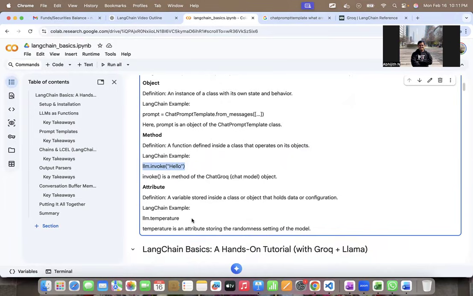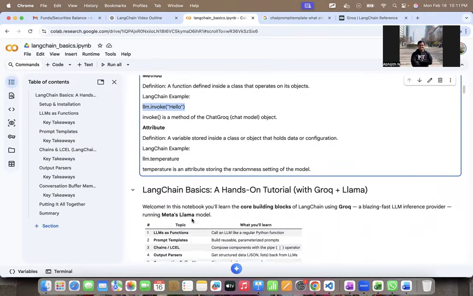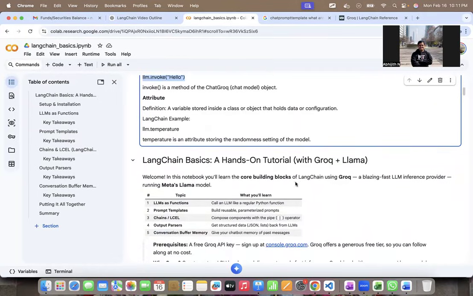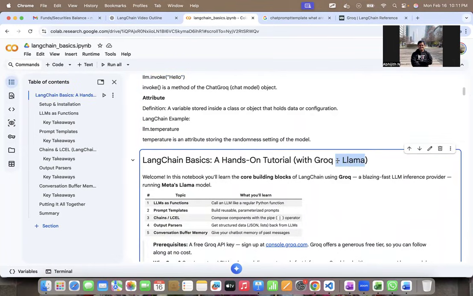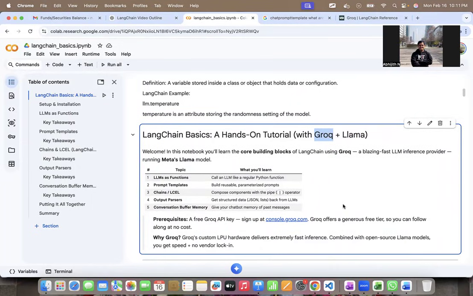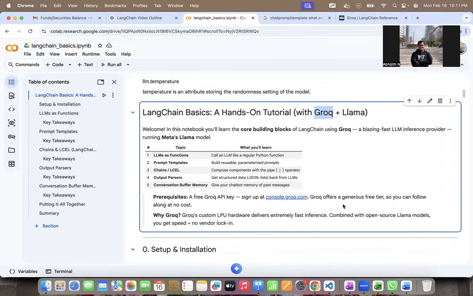Okay. So with these concepts clear and out of our way, now let's go to understanding the basics of this framework called LangChain. We'll do that by building some specific pieces of code. And we'll build that code using the Llama model, which is a model from Meta. And this Llama model exists in an inference service called Groq. And the core concepts which we will understand today is how LangChain treats LLMs almost like a function, right?